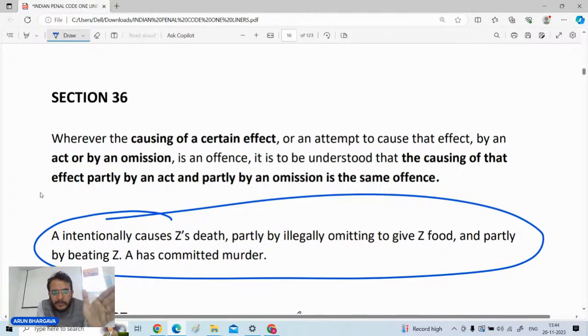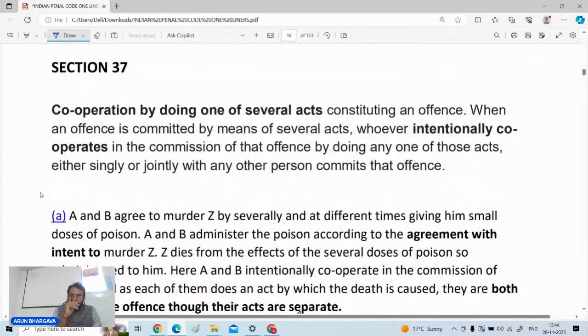So A has committed murder. Directly, neither the omission of the food may be causing murder, nor the beating which he has given to the opposite party would have resulted in murder, but the combined effect of both the things has resulted in the murder, so he should be liable accordingly as given in section number 36.